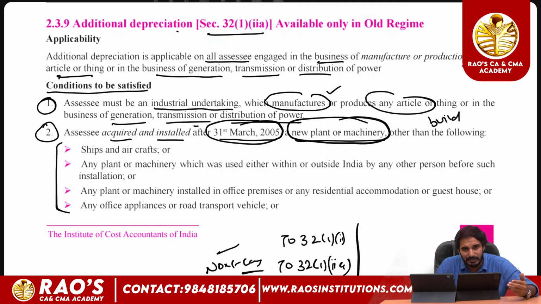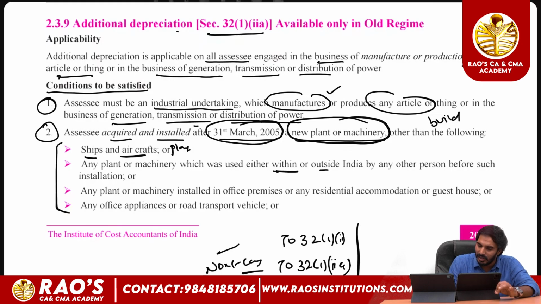The assessee cannot claim additional depreciation on certain assets even though they are plant and machinery. As we discussed in the previous session, ships and aircraft are included in the definition of plant and machinery, but an assessee who has acquired ships and aircraft cannot claim additional depreciation. And if the assessee has purchased any asset, within India or outside India, that has been used by any other person, which means second hand plant and machinery, the assessee cannot claim additional depreciation on it.